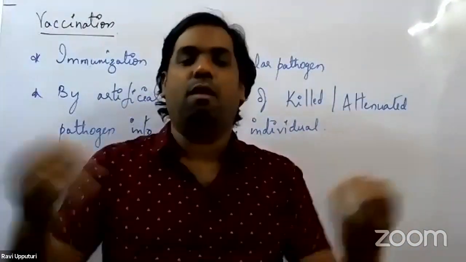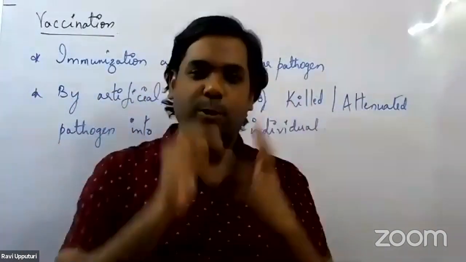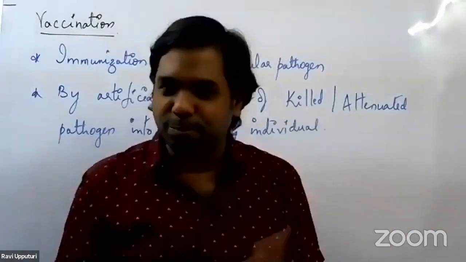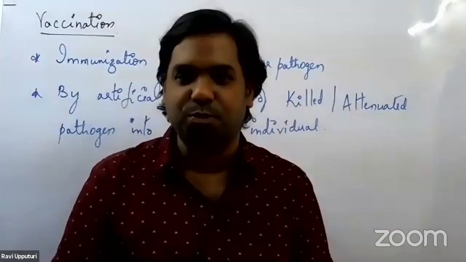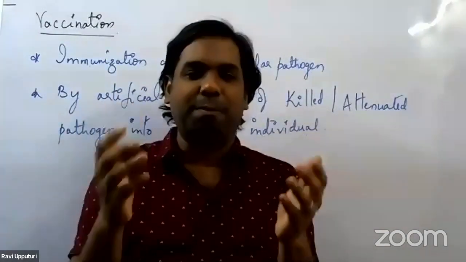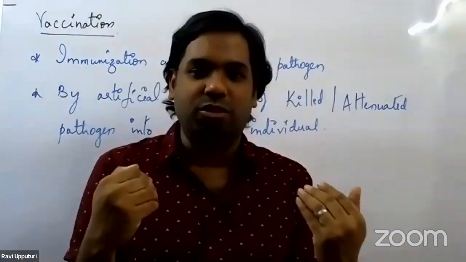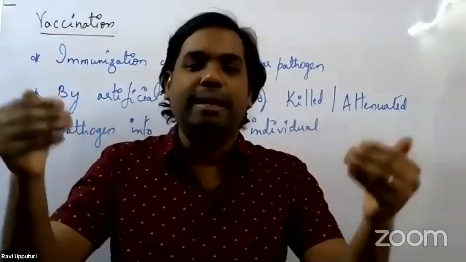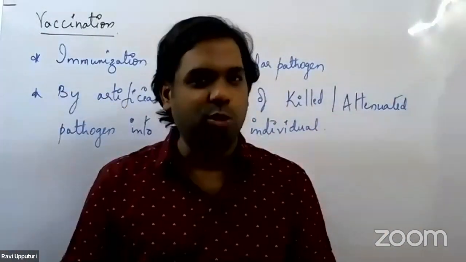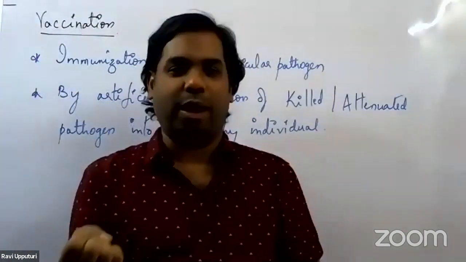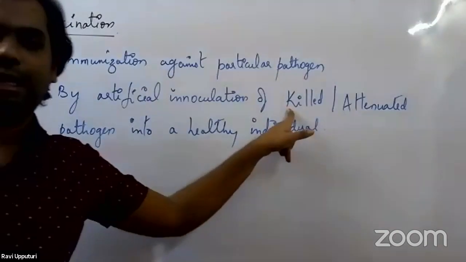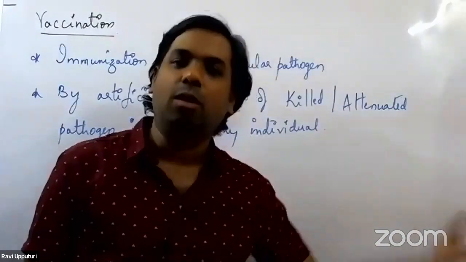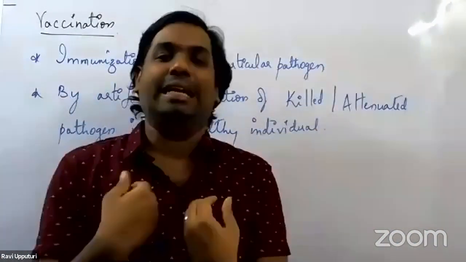Say suppose we want to prepare ourselves against a particular disease like typhoid or hepatitis. Let us take hepatitis, I hope all are familiar with it. We want to prepare our immune system to fight against hepatitis B virus, which we feel we may be getting in the future. So we take the hepatitis B virus, we either kill it or weaken it, and we inject it into our body.